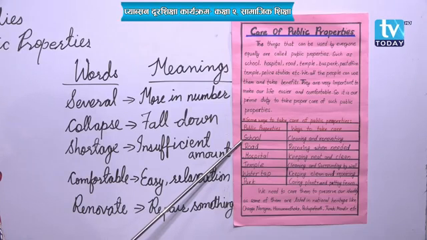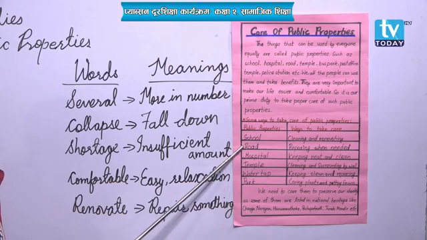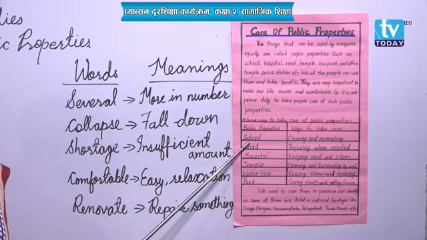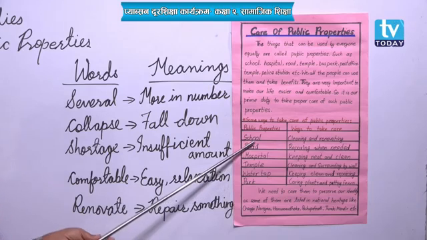School is a very important public property. Do you remember last time what we have discussed? Why is school important for us? Yes, obviously, isn't it? School is important to get education. Yes. So, how to take care of our school? What ways are there? Okay, let's see here.